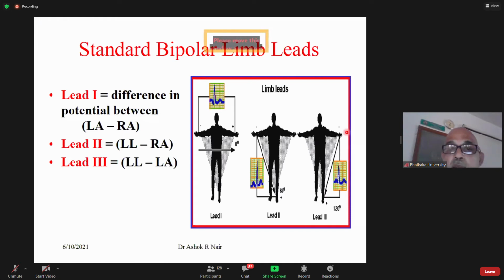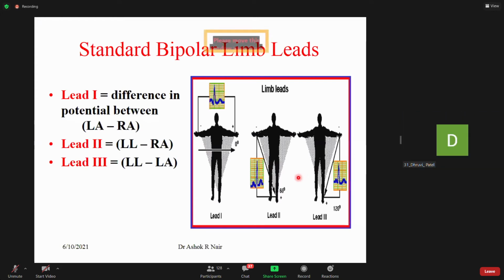Now, if you look at it very carefully, I have given you some degrees also. This is 0 degree. From this, you draw an arrow at 60 degrees. This is lead 1, this will be lead 2, then this is lead 3, at 120 degrees. So it forms an equilateral triangle.